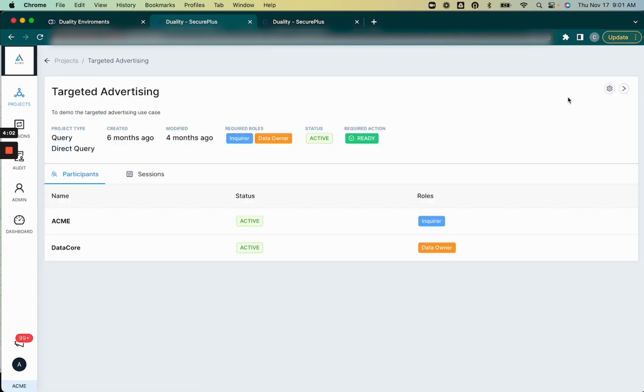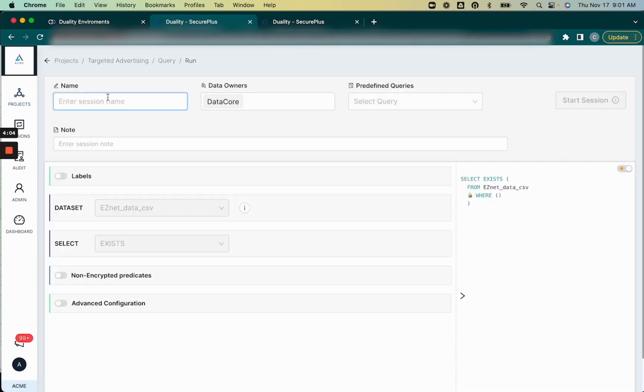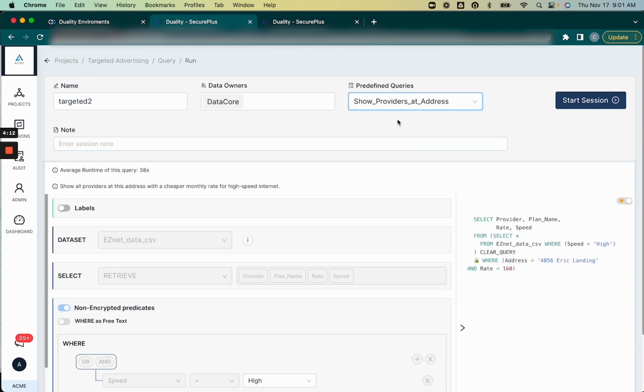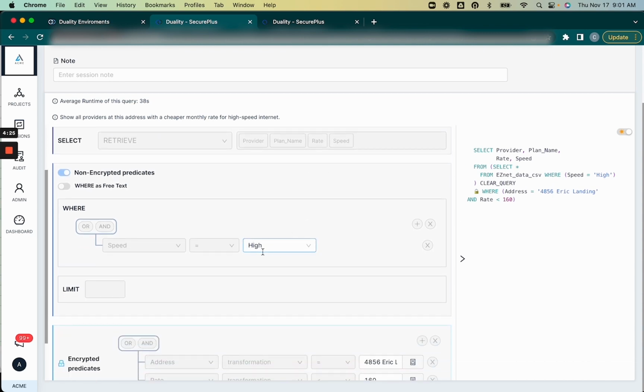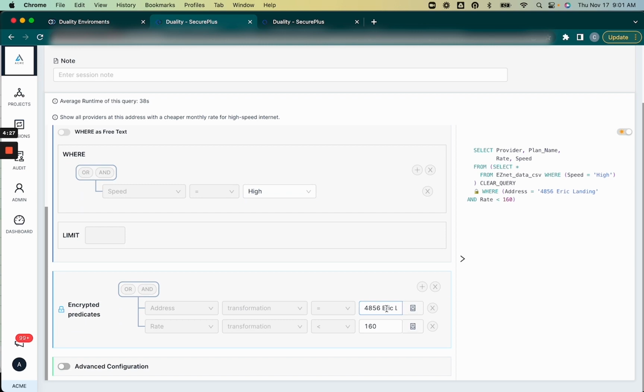So let's go ahead and run a follow-up query and see if we can get a little bit more information. So now we're jumping to targeted 2. And now instead of simply wondering whether high-speed exists at an address, we're going to actually show all of the providers that offer high-speed internet for that same address. So again, here we can see that we are searching for high-speed internet. We're looking for a particular address. However, we've also added a third parameter to this query, 160.